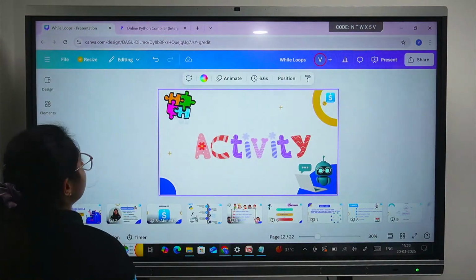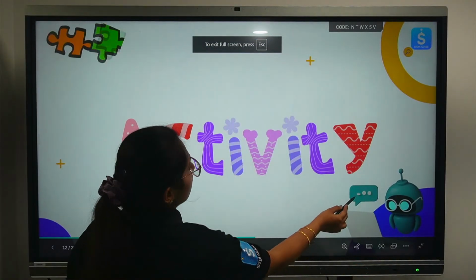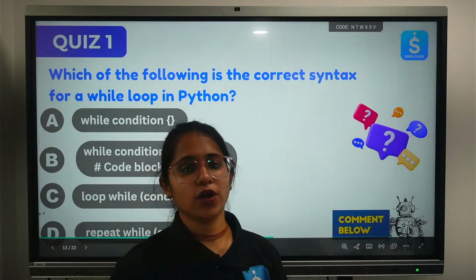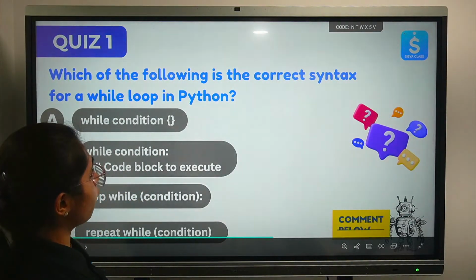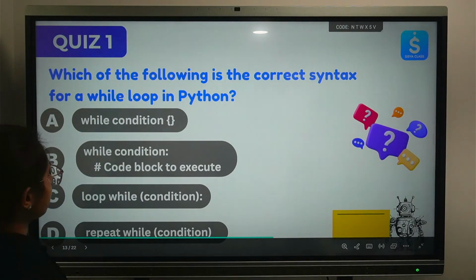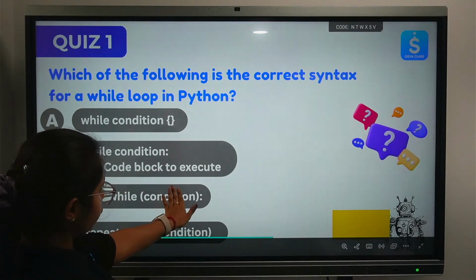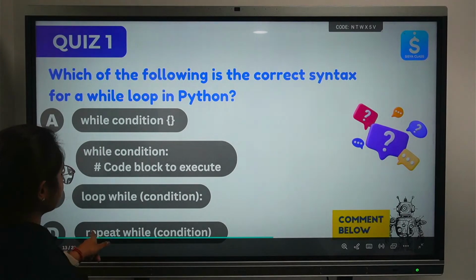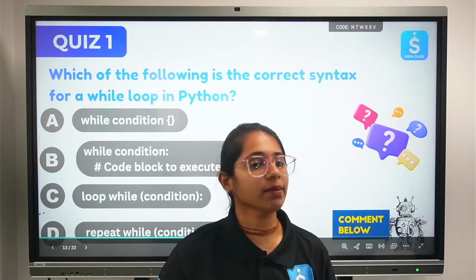Now, moving ahead, let's see some cool activity and some cool quiz questions. After a lot of discussion about the while loop, I do have some cool quizzes for you. Can you answer this question? Which of the following is the correct syntax for a while loop in Python? A, while condition with curly brackets; B, while condition with the code block execution; C, loop while with the condition; or D, repeat while. What do you think? Which option is correct? Just comment down your answers.